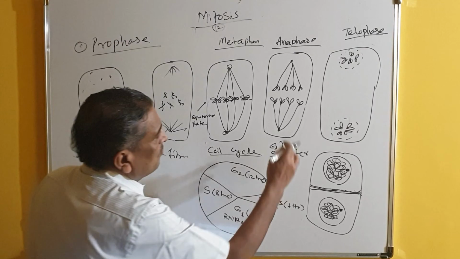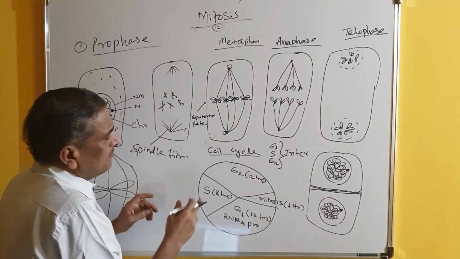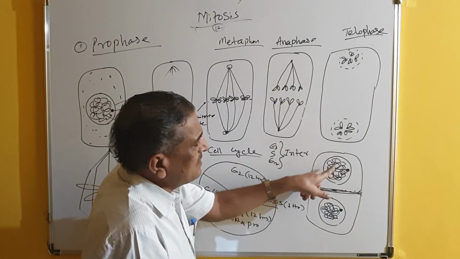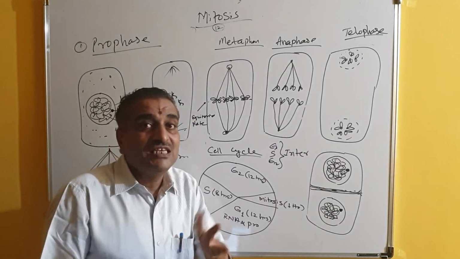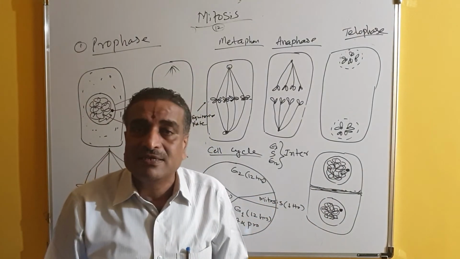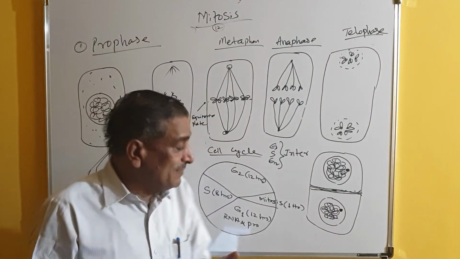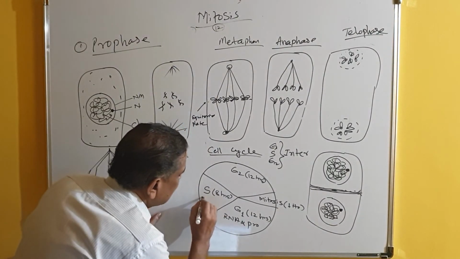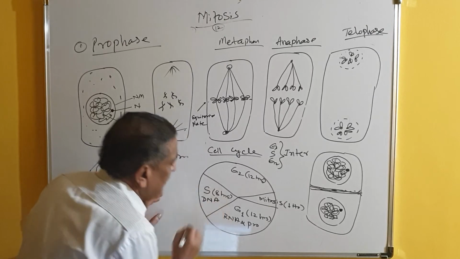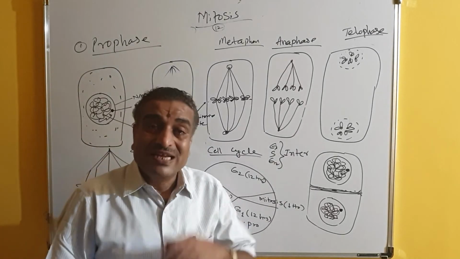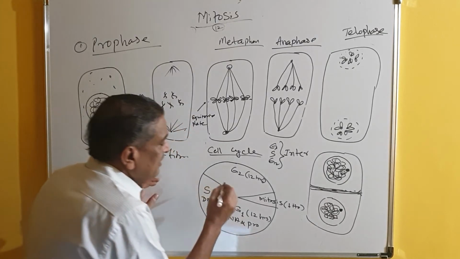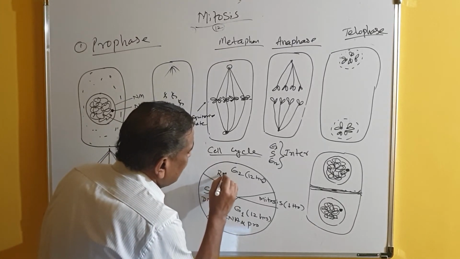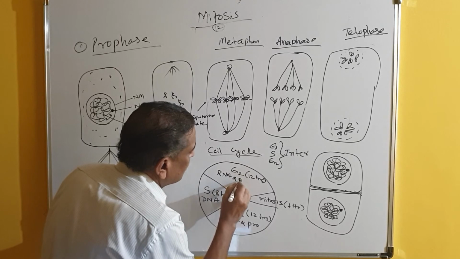And here, as compared to the mother cell, 50% of the DNA is transferred to this daughter cell and 50% to this daughter cell. So with this 50%, the cell is not complete. For the cell to become complete, DNA synthesis takes place. That is called replication, and it takes place during the second stage, S, and here again RNA and protein are made.